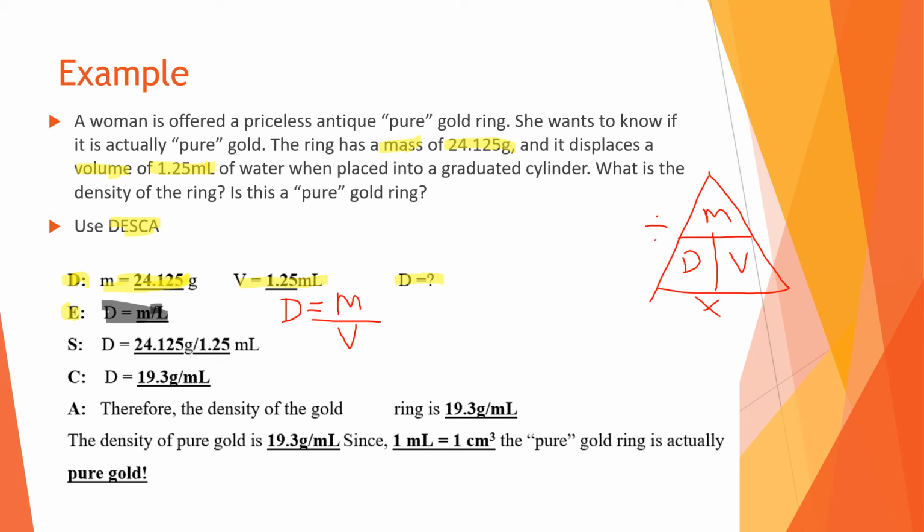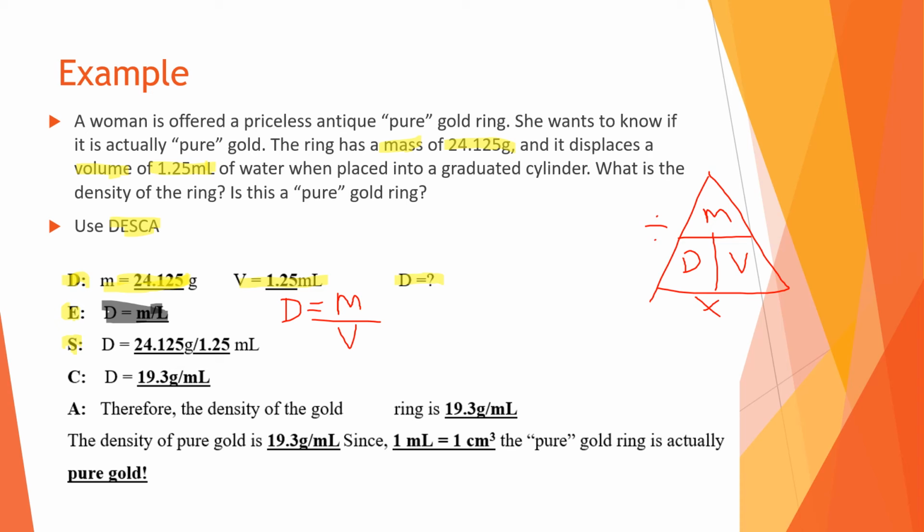Okay, so we have our equation. Next is to substitute into the equation. So we're going to substitute our known values. We know mass is 24.125 grams. Keep your units. And we know volume is 1.25 milliliters.